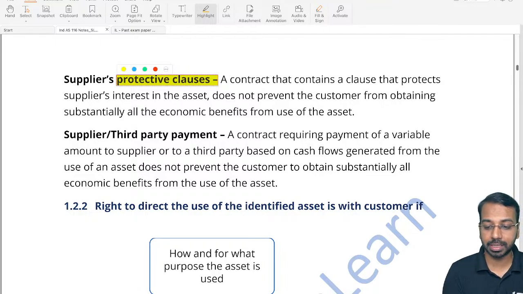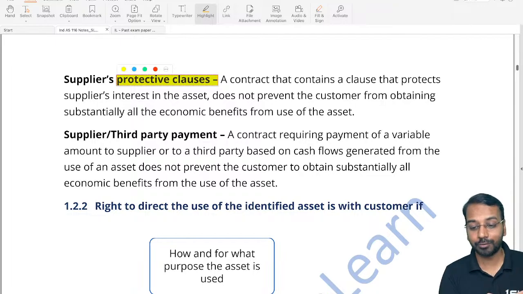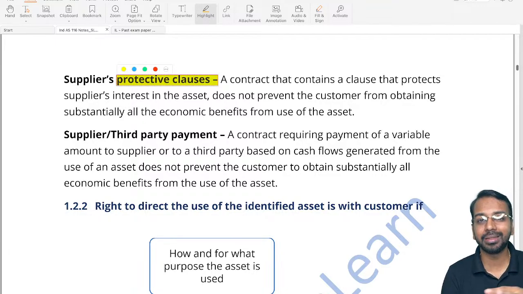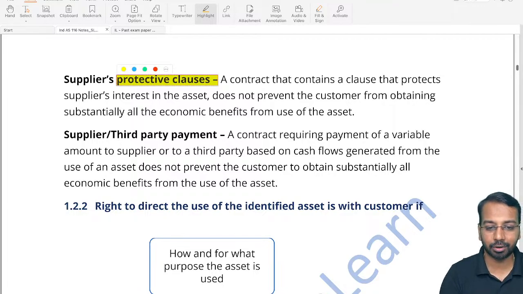These protective clauses basically protect the supplier. So what is the meaning of protecting the supplier? They will say, you cannot carry out illegal activities in our hostel. You cannot get your friends to stay back at night at your hostel, right? So all of those things are protective clauses. For example, if it's a car, I've taken a car on lease. The supplier will say, you can drive it, but you cannot drive it in some specific states, or you cannot carry heavy goods in the car. So such kind of clauses are called what?